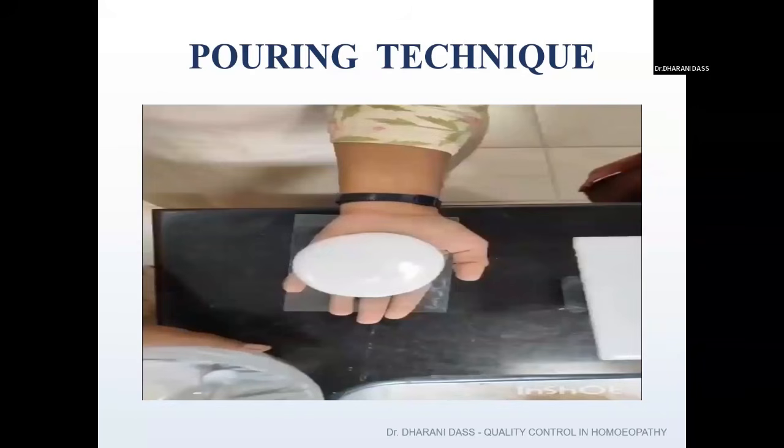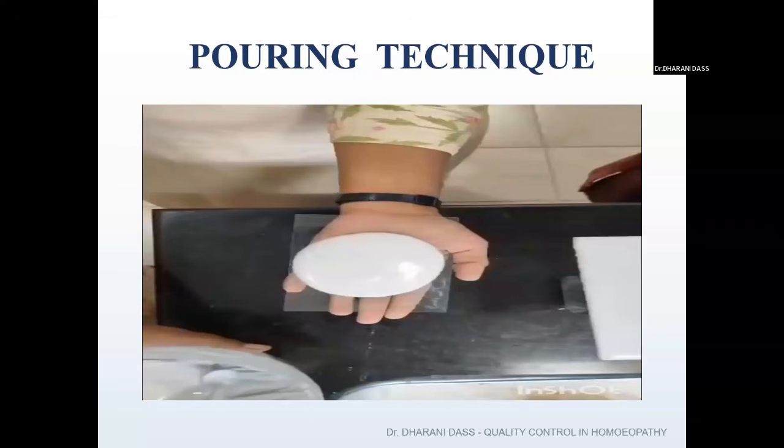If any excess slurry is there, we need to keep it in a slanting position so that the excess silica gel gets removed from it. The advantage here is that a smaller quantity of slurry is enough,